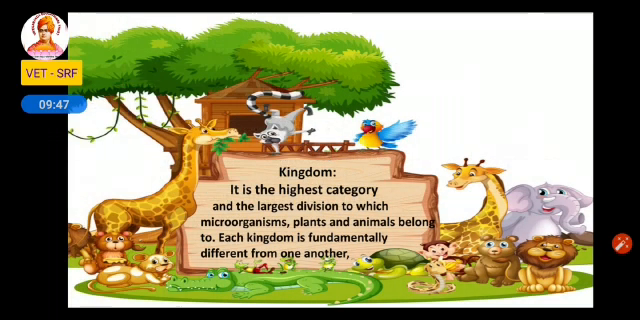The last one is kingdom. So kingdom is the highest category or it is the largest division. So this kingdom is not only peculiar to animals. In microorganisms also kingdom is there. In plants also plant kingdom is there. And animals have animal kingdom. So when we talk about kingdom, all the animals come under this kingdom. So if it is an animal kingdom, all the animals from a microorganism to a large category of organism, they come under this kingdom.